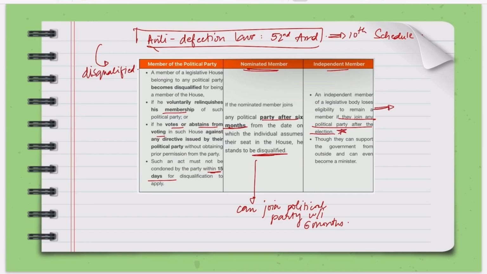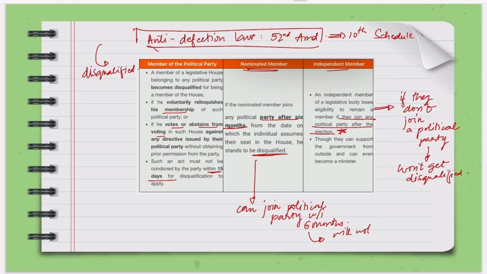So here he won't get disqualified. Here also the nominated member will not get disqualified.